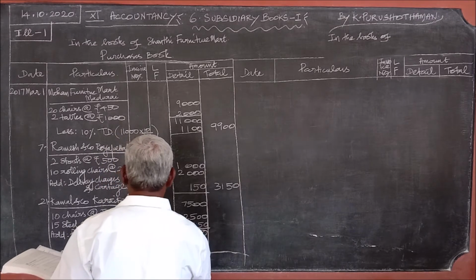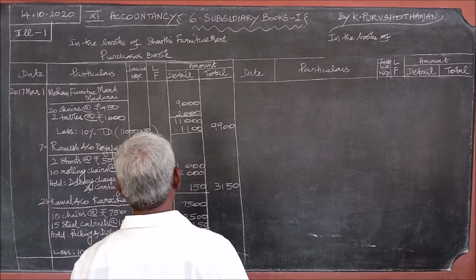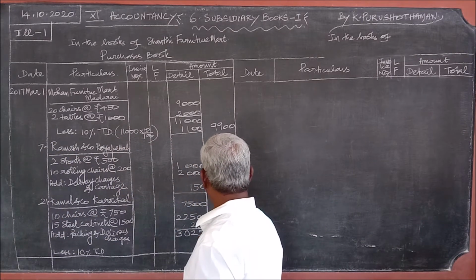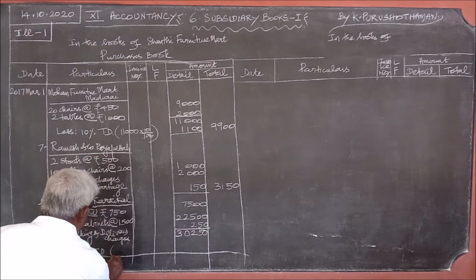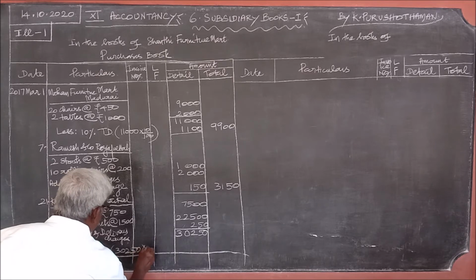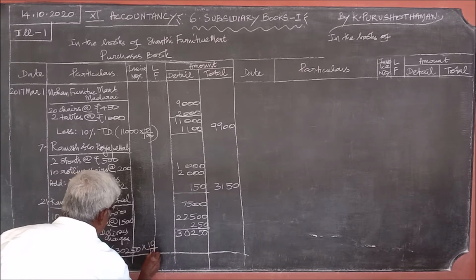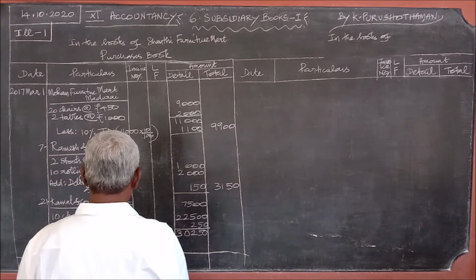For this 10% TD, calculation of 10% is very simple. You can leave 1 0 here. What it is, 10% TD, 30,250 into 10 by 100. That is 3,025.